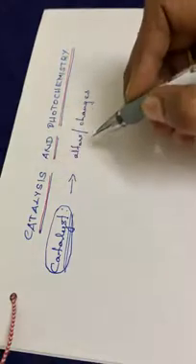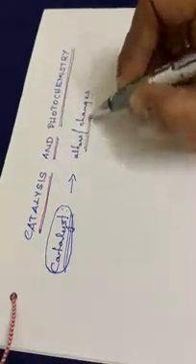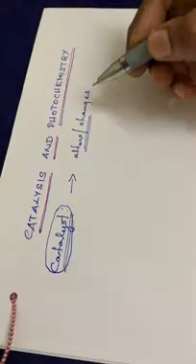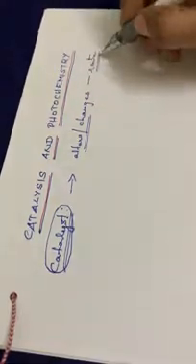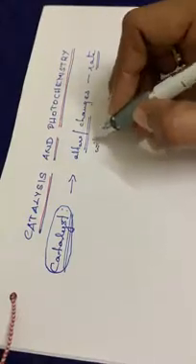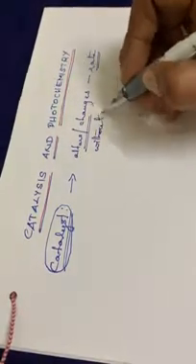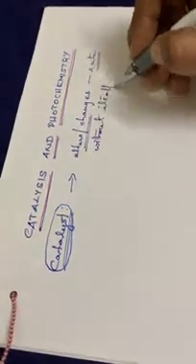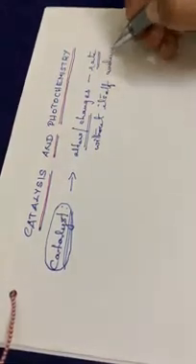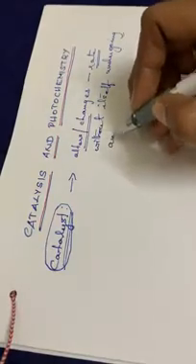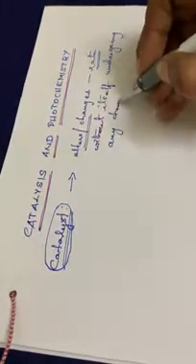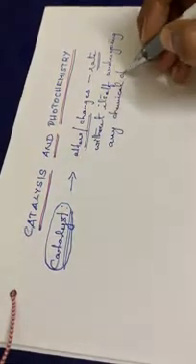So we can define a catalyst as a chemical substance which can alter the rate of a chemical reaction without itself undergoing any chemical change. That is what is called a catalyst.